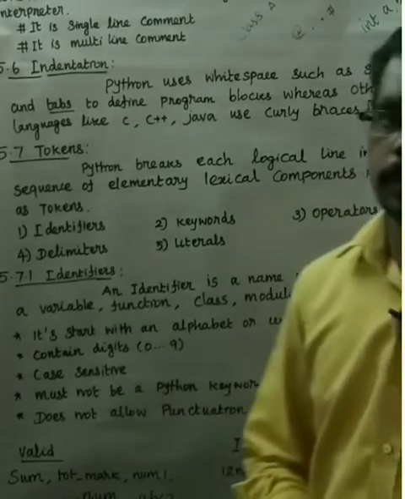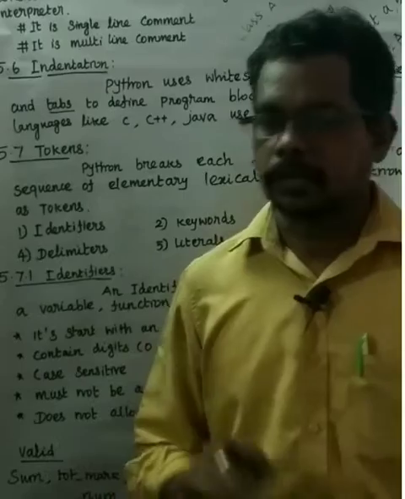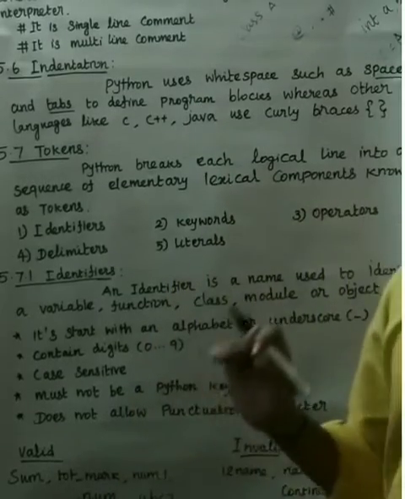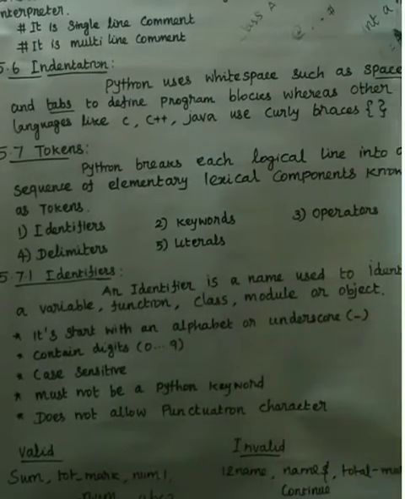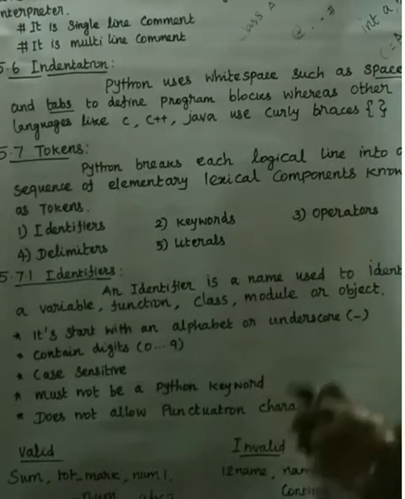Next, identifiers are case sensitive. Case sensitive means there is a distinction between lowercase and uppercase. For example, if you declare the variables in small letters, int abc, but in the calculation you use capital C equal to capital A plus capital B, and you run this program, it will show an error because of how you declared them.